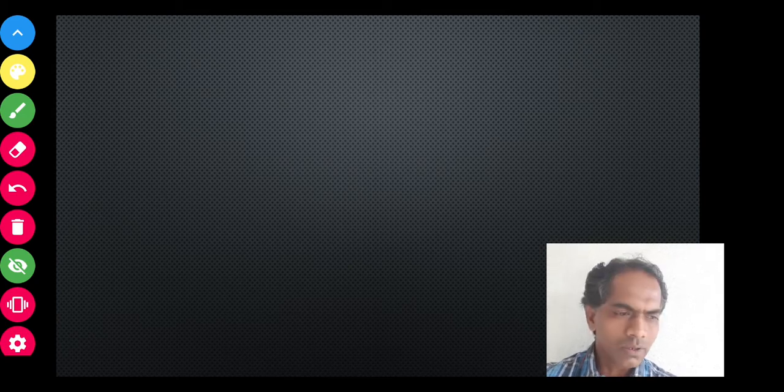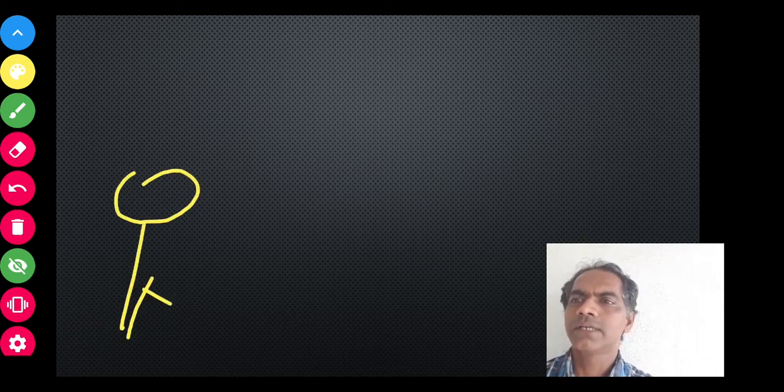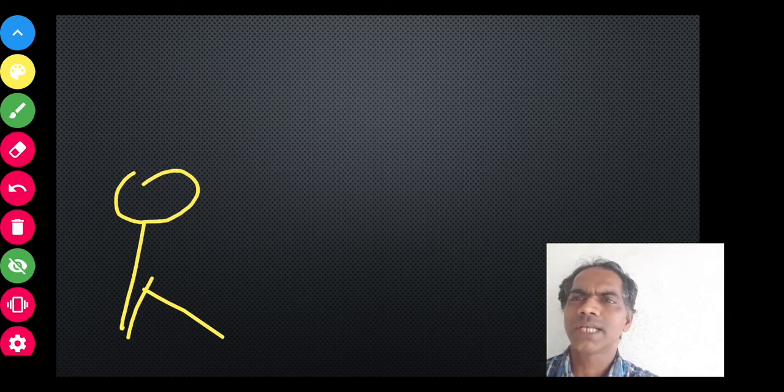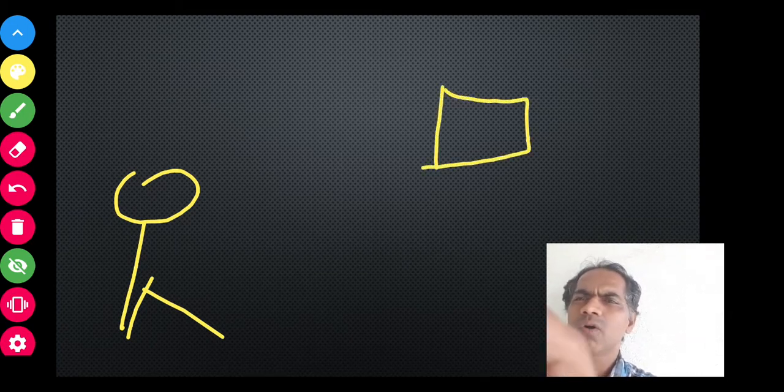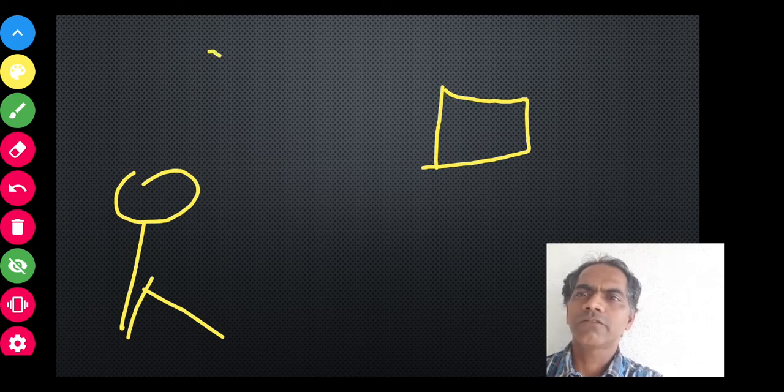Now how are we able to see? We are able to see because of a phenomenon which is called reflection of light. Just imagine you're sitting inside a room, and you're able to see everything around you, maybe chairs, laptops. Suppose there's an object, any object, which is placed inside your room. You'll be able to see this object. Now why are we able to see? We are able to see because of reflection.